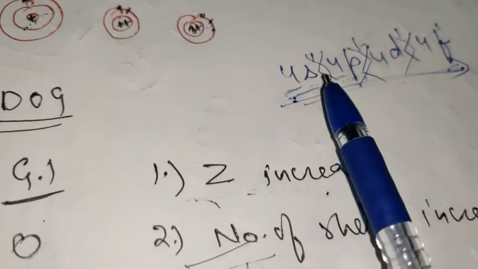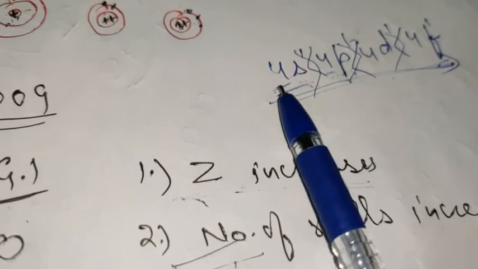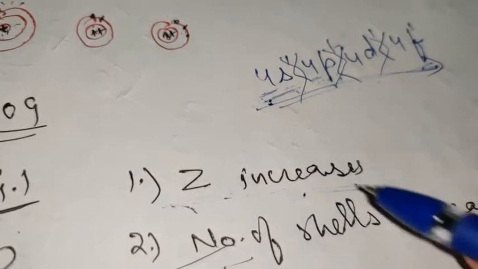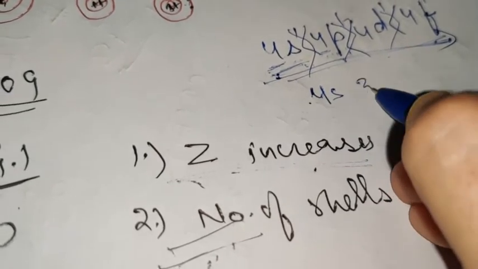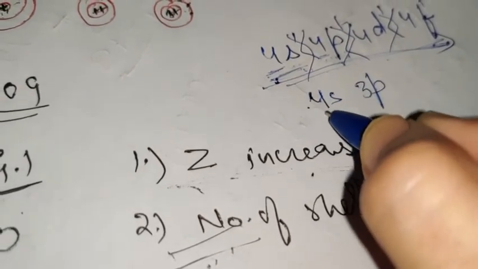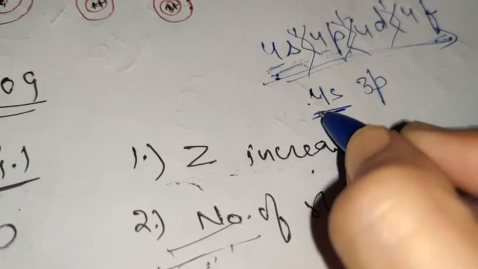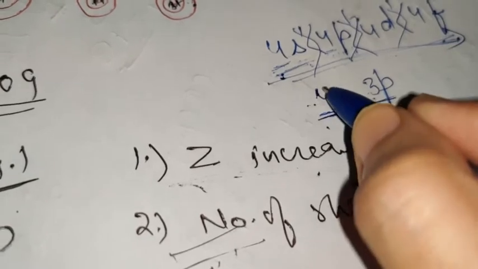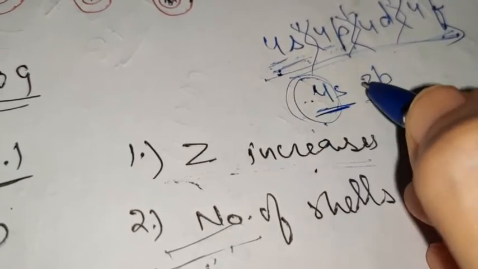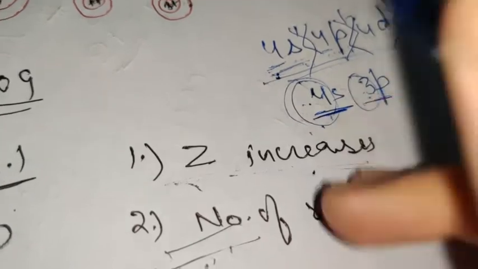This type of effect you will consider when you are talking about the subshells of the same shell. But if you have to remove an electron from 4s and 3p, in that case 4s will give away the electron more easily in comparison to 3p, because now the shell number has changed. This electron is in the 4th shell and this is in the 3rd shell. Okay, I hope it is clear to you.